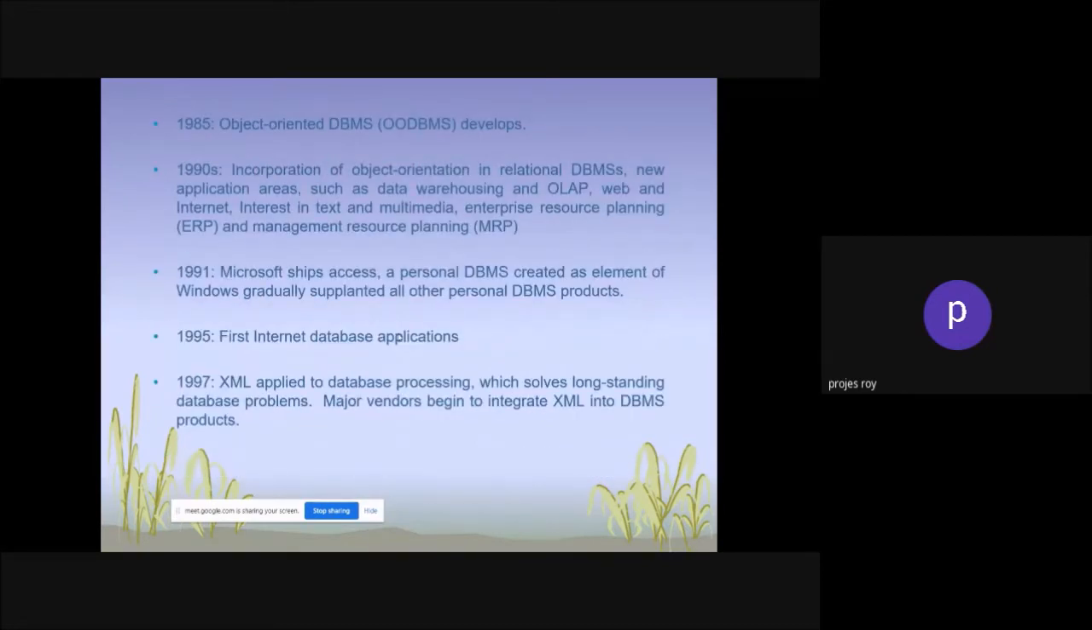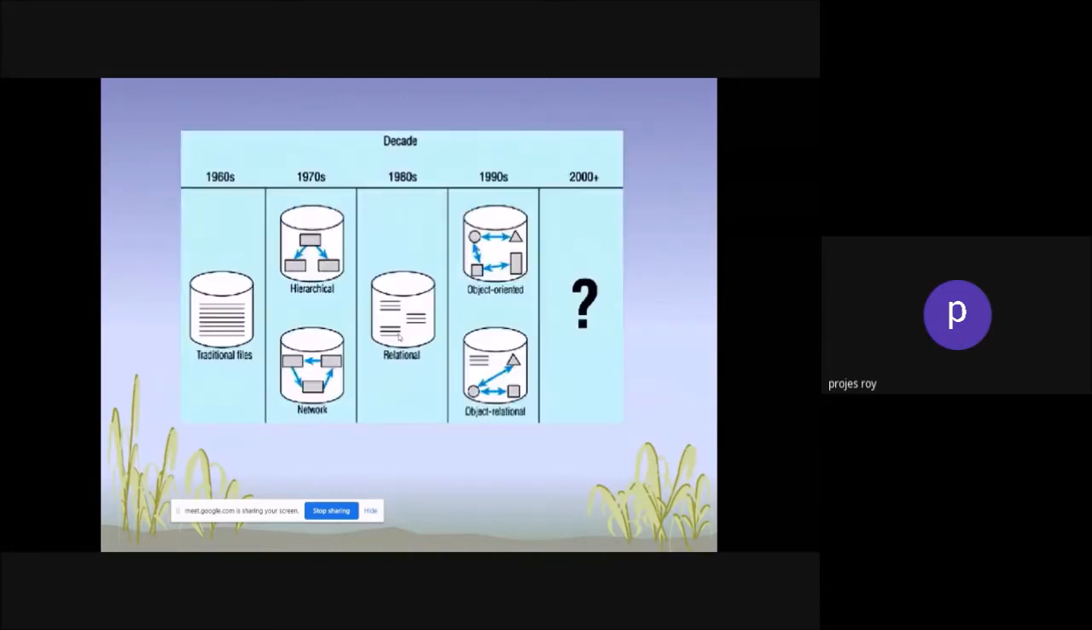Now, in 1985, object-oriented came. In the 1990s, object-oriented was incorporated into the relational database management system. Then in 1991, Microsoft Access, a personal database management system. In 95, the first internet database application. Then XML appeared. So this is the way the database management system started.